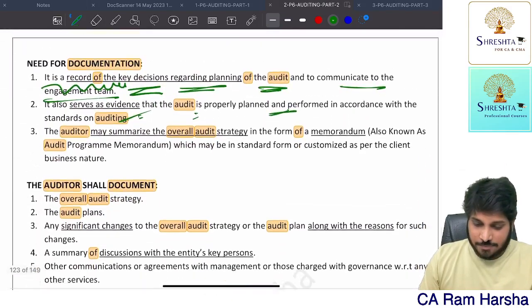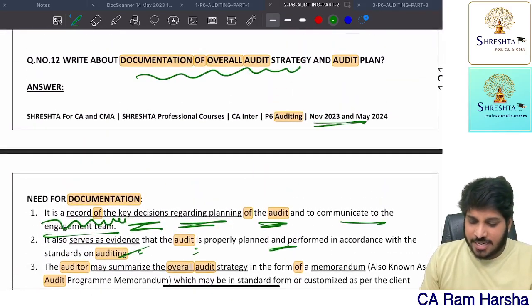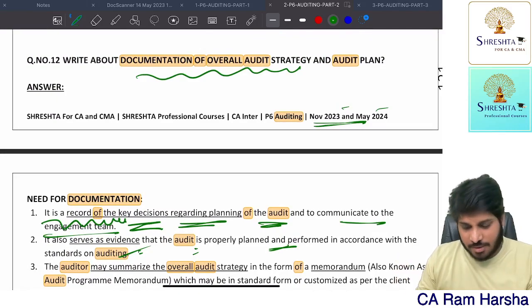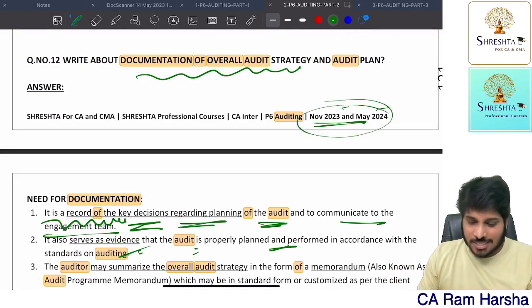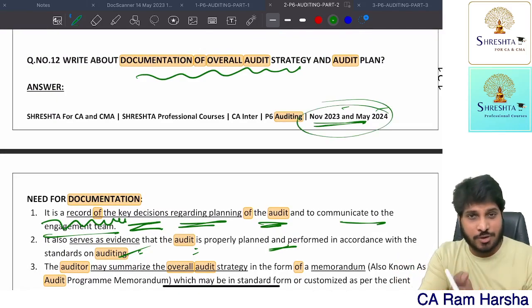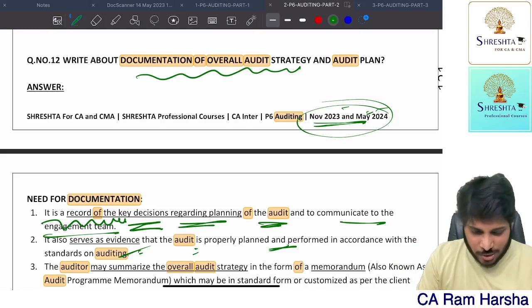Next, this is the material which is applicable for November and May upcoming. We just changed the footer. This is the same material which applied for November 22 and May 23. Same material, the footer has been changed very recently. That's why I'm just showing you. Okay, next.